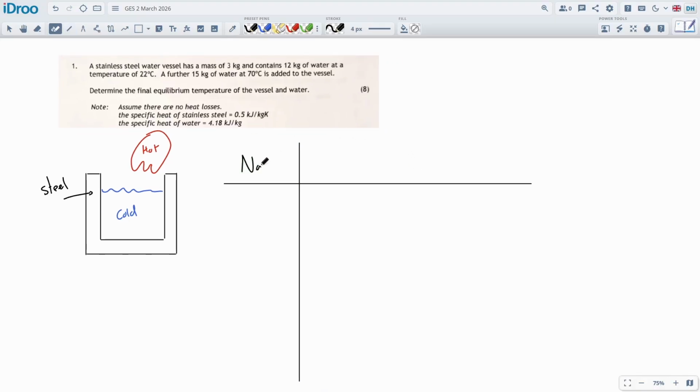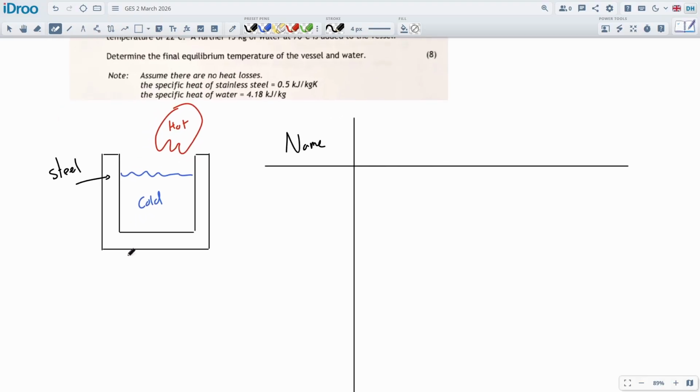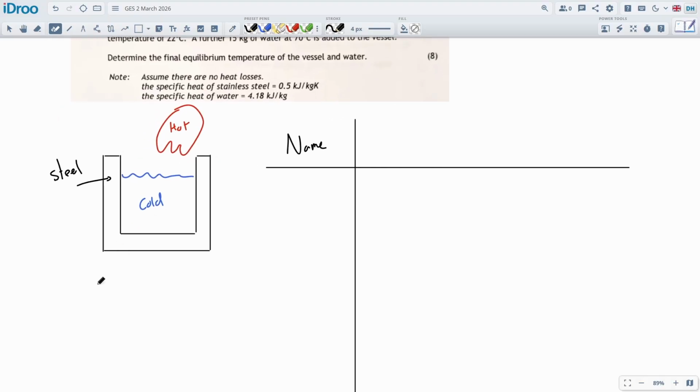So let's start off with the name of the objects. We're going to have the cold water and the steel. Oh yeah, I forgot to say that the heat lost should equal the heat gained. This is actually what we're modeling everything around. So the heat lost in the system must equal all the heat gained in the system, which means we could say this a little better. We're going to use Q = mcΔT.